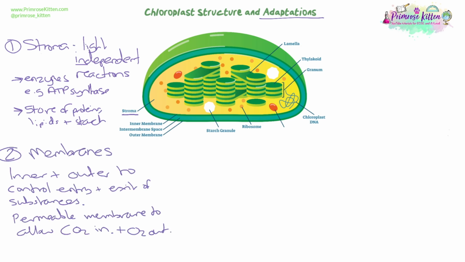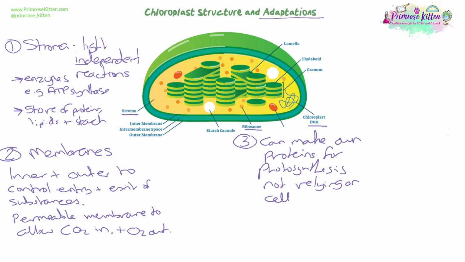So we've got the inner and the outer membrane, which helps the chloroplast to control what's coming in and out of the organelle, which is important for photosynthesis to make sure we get in enough of what we need, and also to control how much is leaving and the substances that are leaving through the membrane. It also is permeable, especially the outer membrane, which allows the gases that we need for photosynthesis to diffuse in and out. Because chloroplasts have their own DNA and their own ribosomes, they can do their own protein synthesis, which means they can make the proteins they need for photosynthesis within the chloroplast itself. They're not relying on the cell, which helps speed up the process.